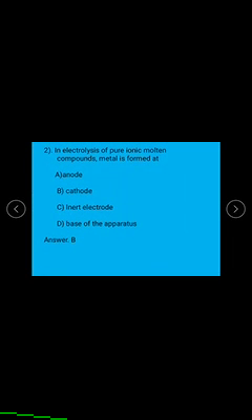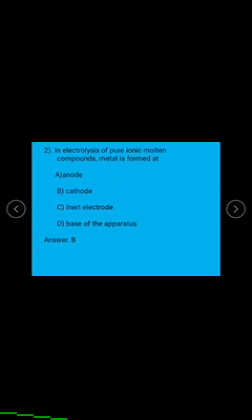And the next question is, in electrolysis of pure ionic molten compounds, metal is formed at anode, cathode, inert electrode, or base of apparatus. Just now we discussed the molten NaCl compounds.